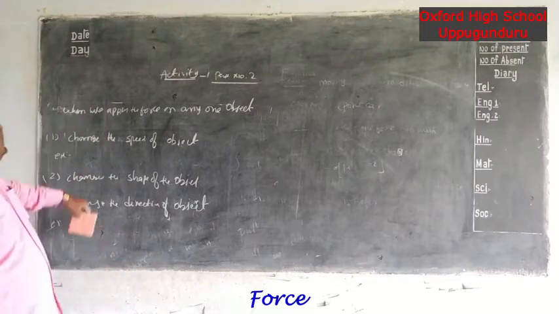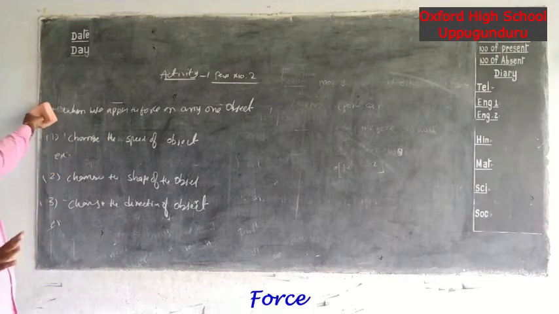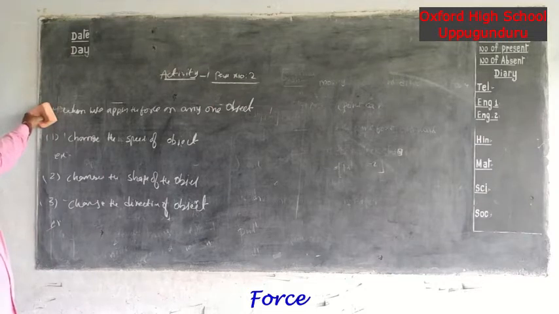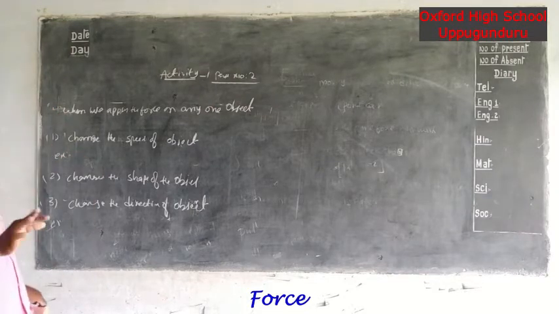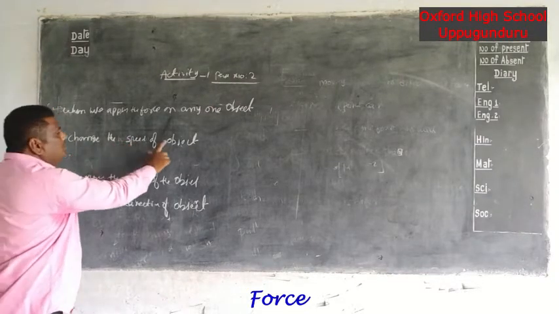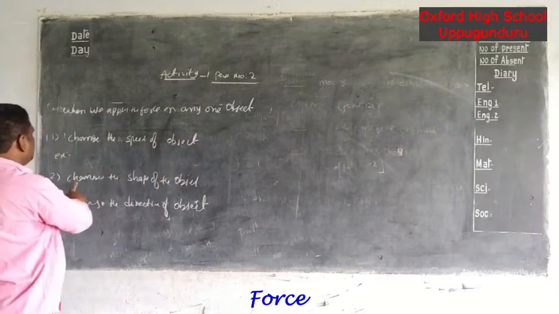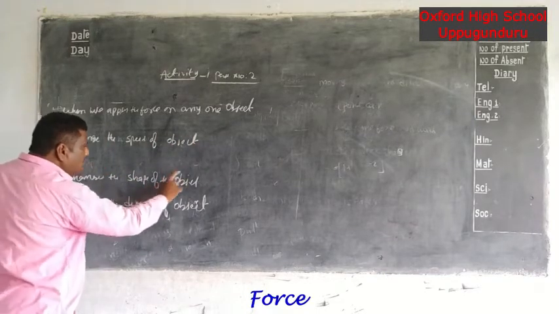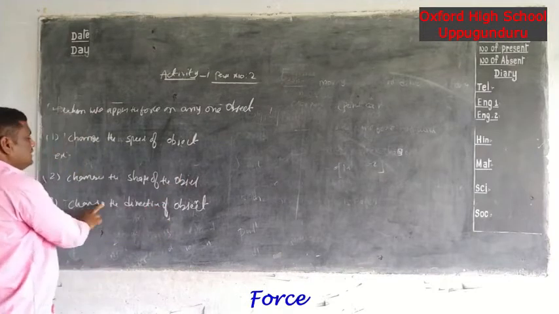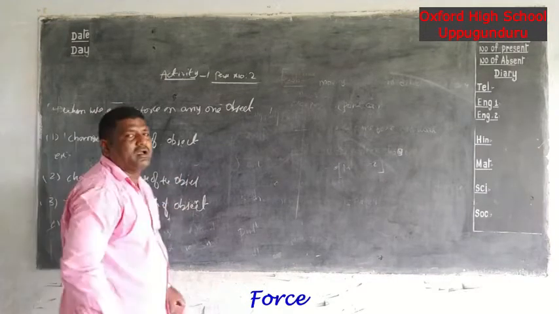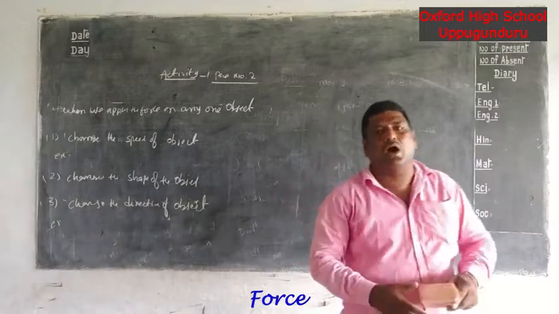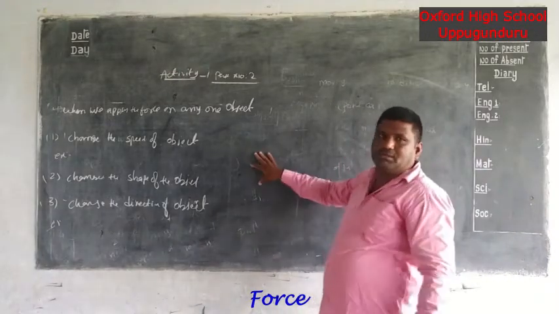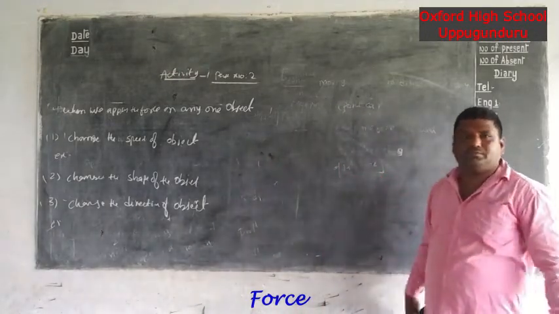Okay. These are the three things that change immediately when we apply some force on any object. First one, change in the speed of the object. Second one, change in the shape of the object. And third one, change in the direction of the object. Okay, understanding all. Next, I will go to another topic.